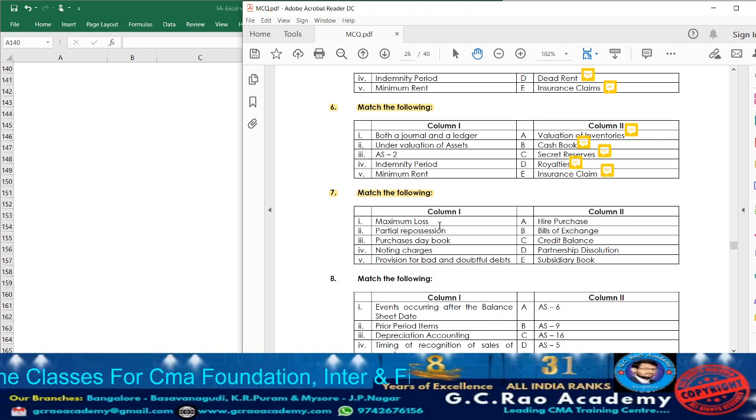Now accordingly let us consider column 2. First item in column 2 is hire purchase. For hire purchase what is related? Partial repossession. So accordingly, beside hire purchase, write down point number 2.